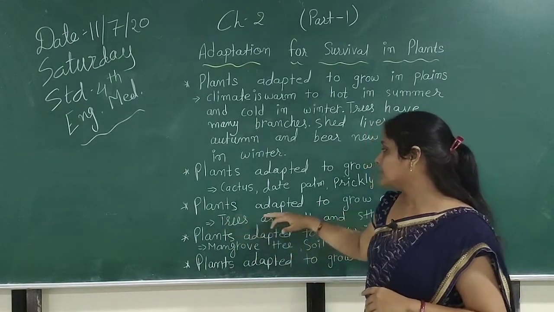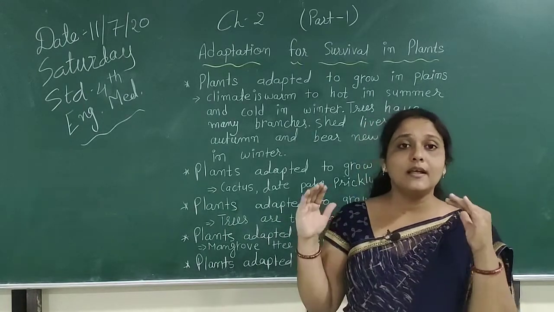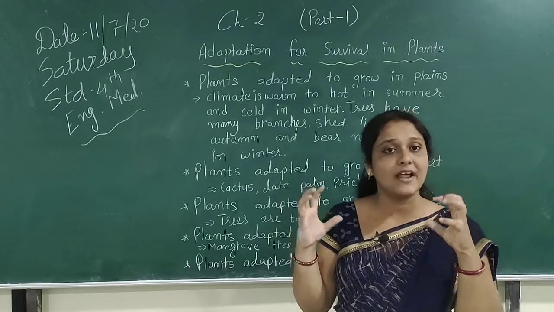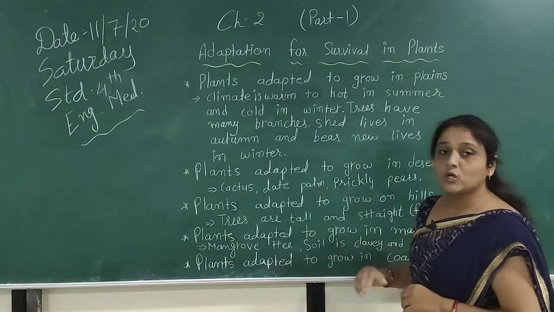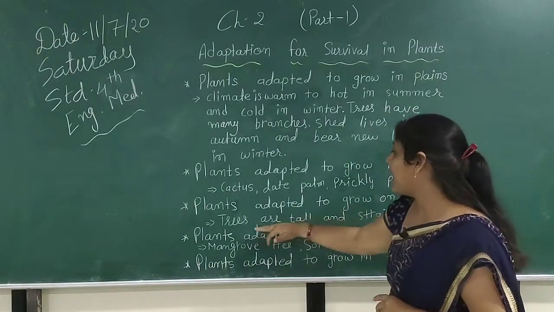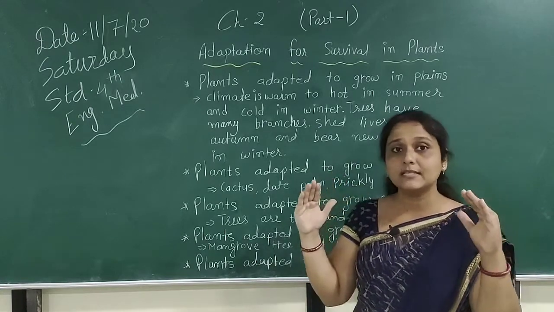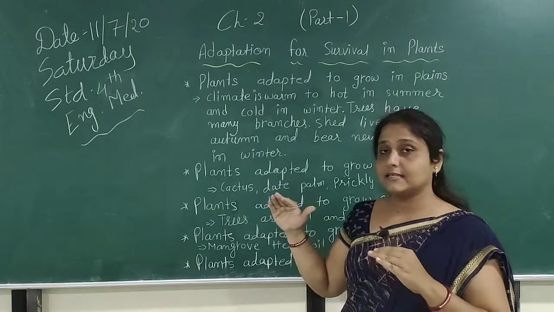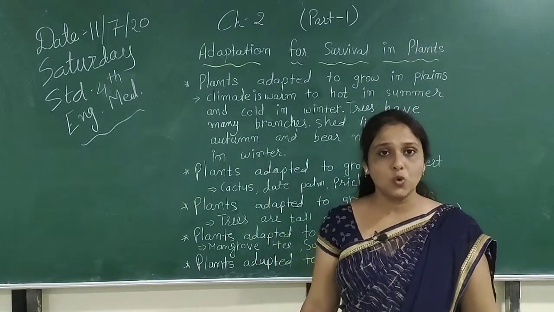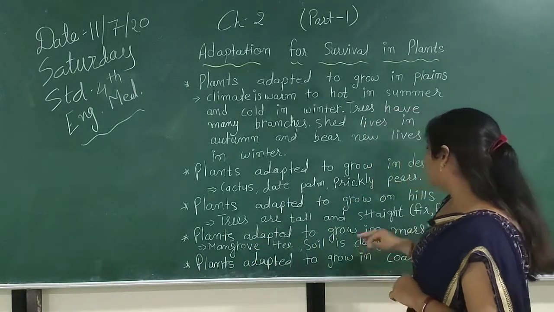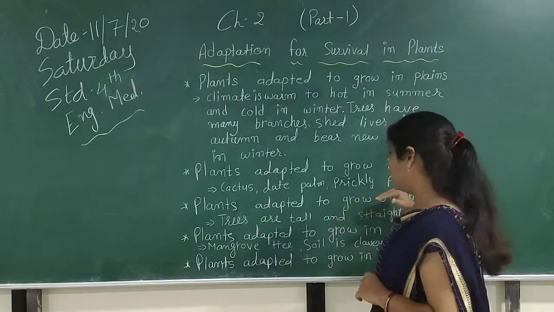Then after, plants adapted to grow in hills. In hills, we all know the atmosphere is always very cold because of snowfall. So the trees which grow in hills are tall and straight. Why are they tall and straight? Because of this feature, they can slide down the snow which comes with the rain. For example, fir and pine are examples of trees growing on hills.